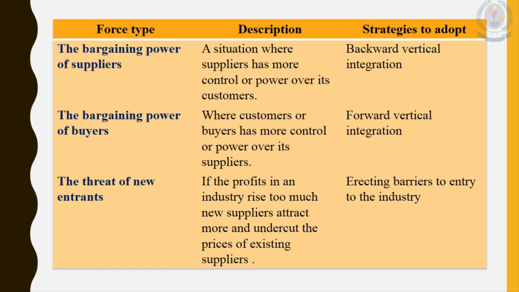Then what will happen to the profit level? Profit is reduced. What are the strategies that they can follow? I mean, for the existing firms, existing suppliers, what strategies can they follow? Here, I have mentioned an important strategy. It is erecting barriers to entry to the industry.